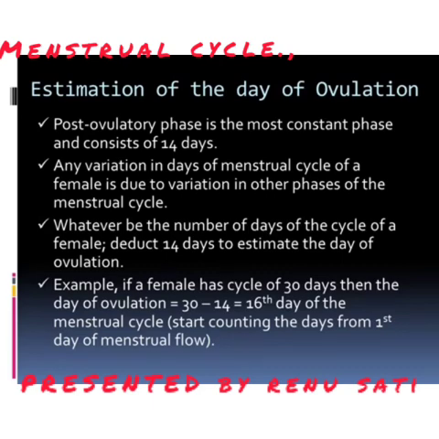Estimated days of ovulation: the post-ovulatory phase is the most constant phase and consists of 14 days. Any variation in the days of the menstrual cycle of a female is due to variation in other phases of the menstrual cycle. Whatever be the number of days of the cycle of a female, deduct 14 days to estimate the day of ovulation. But this is not always true.